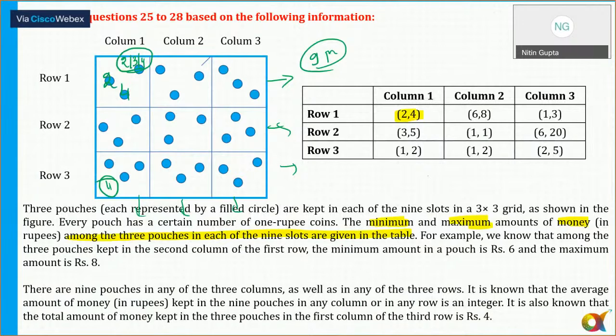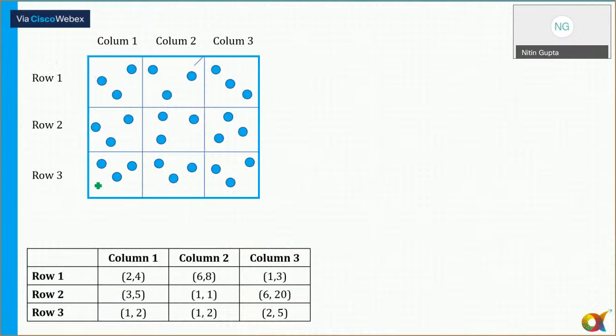Okay. So let's see. So in here there is a 4 चाहिए मुझे. Column 1, row 3. Minimum 1 रुपया और maximum 2 रुपए का एक कॉइन तो होगा ही होगा. So I'll say एक कॉइन 1 रुपए का हो गया, एक कॉइन 2 रुपए का हो गया. But total value is equal to ₹4. So in the third row, column 1, how many coins should be in the third pouch? It has to be 1. So 1 plus 2 plus 1, that is equal to 4. Any doubts to anyone now? Please respond. Okay. So 1 plus 1 plus 2, that is total number of coins is 4 here.